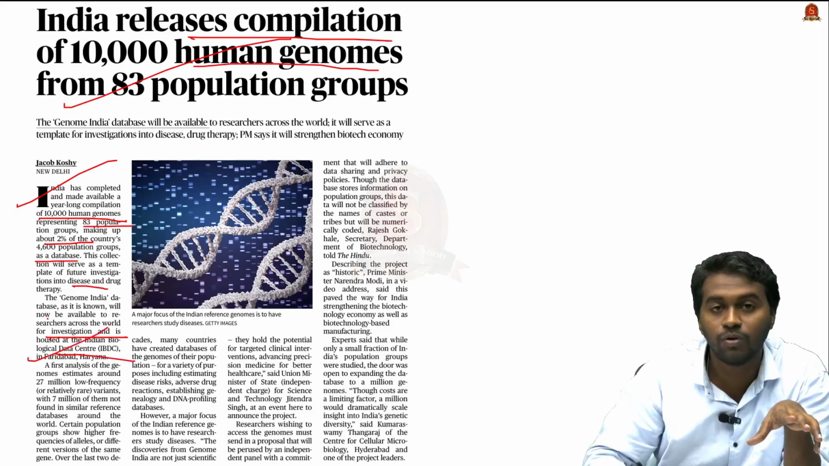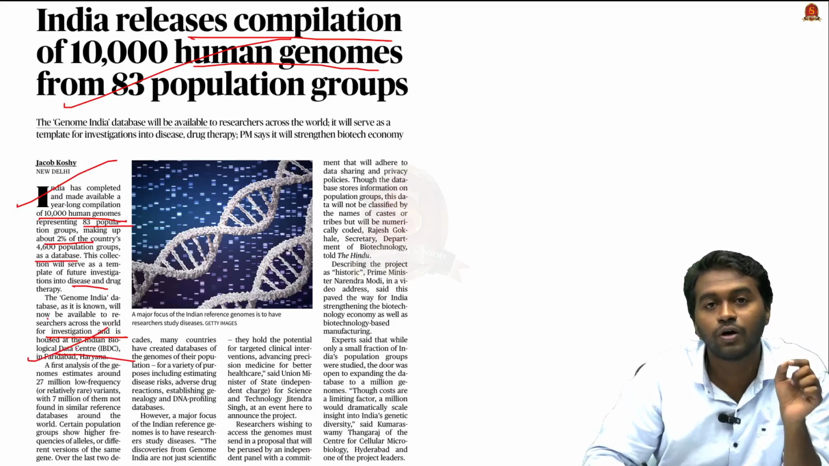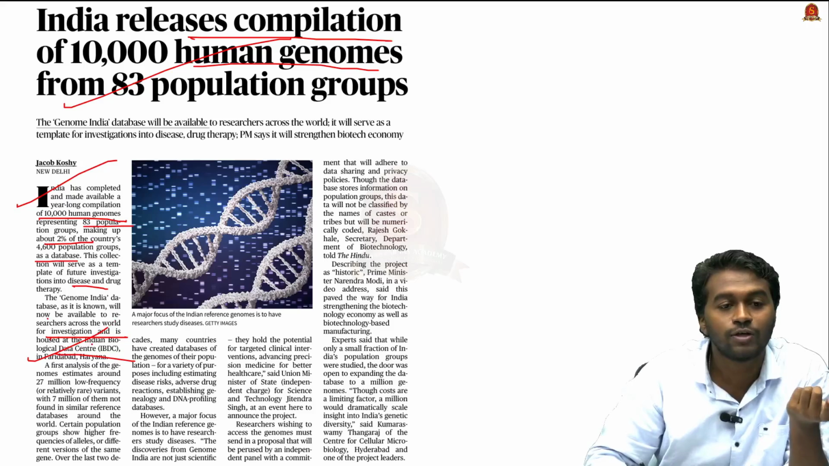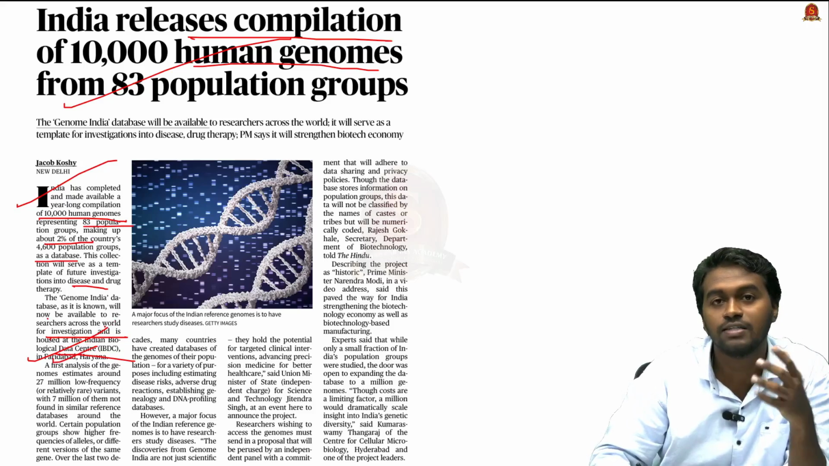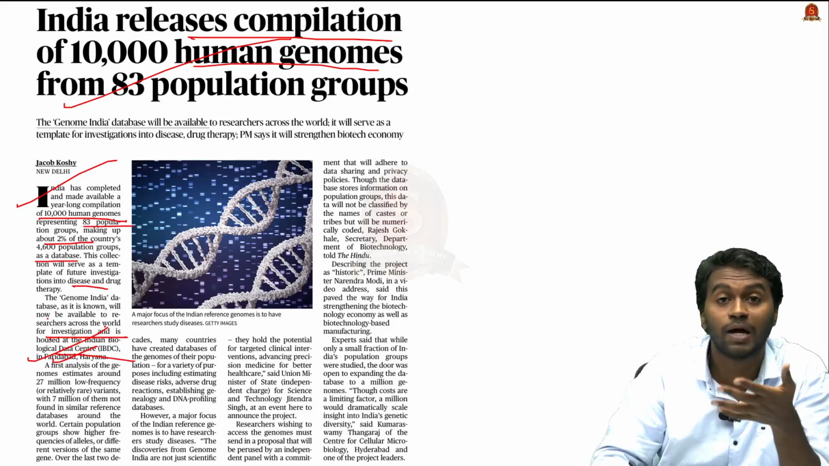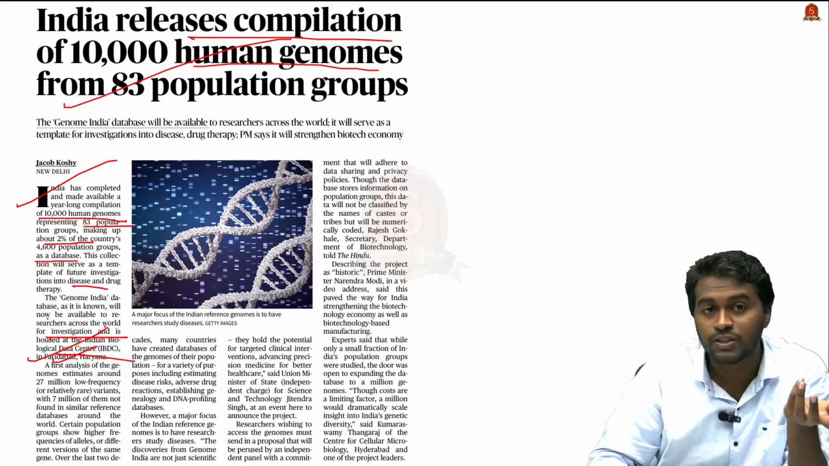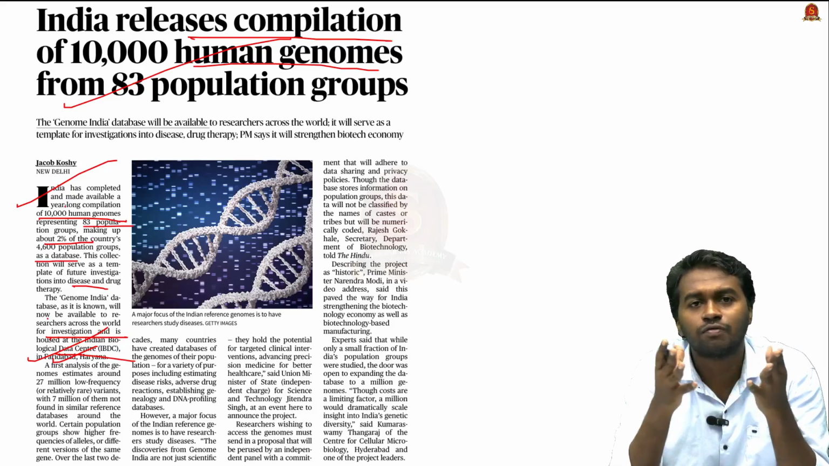So from the first two paragraphs itself, we got a prelims bit, that is the location of Indian Biological Data Center. It is located in Faridabad, Haryana. Sometimes you can expect this as a map question or the match the following question in UPSC prelims. And what is the importance of collecting human genomes?